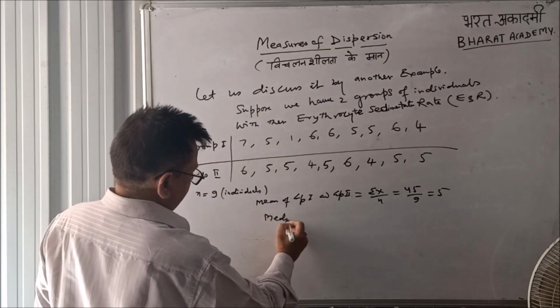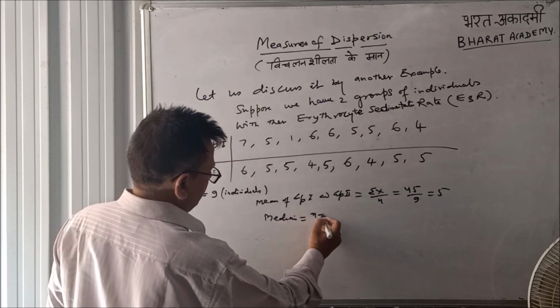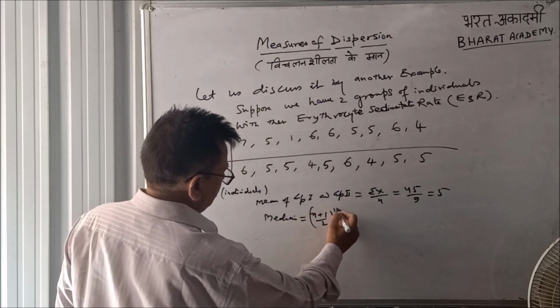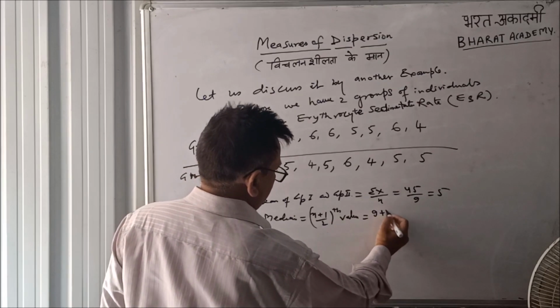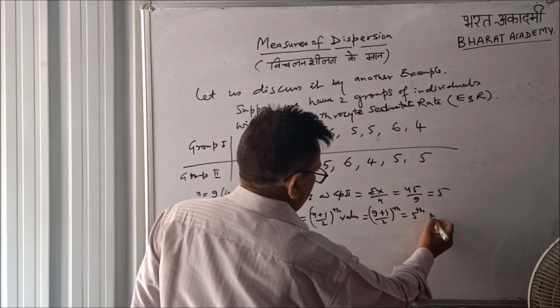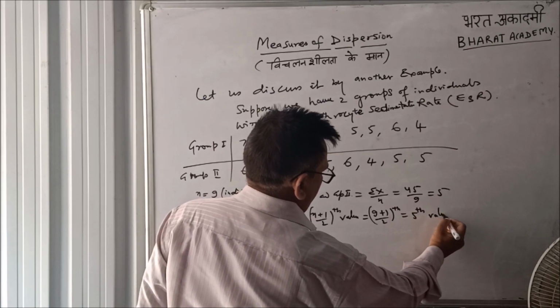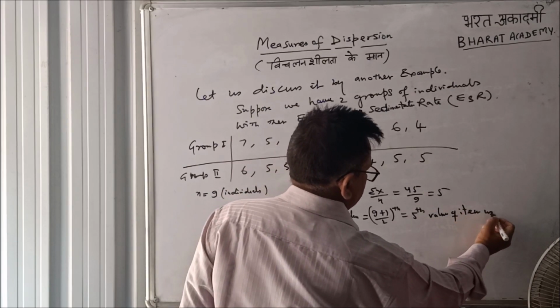Median: since 9 is an odd number, this will be the (n plus 1) by 2th value. That is (9 plus 1) by 2th, the fifth value of the items in ascending series.